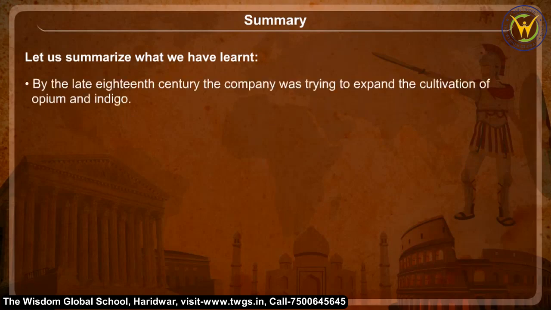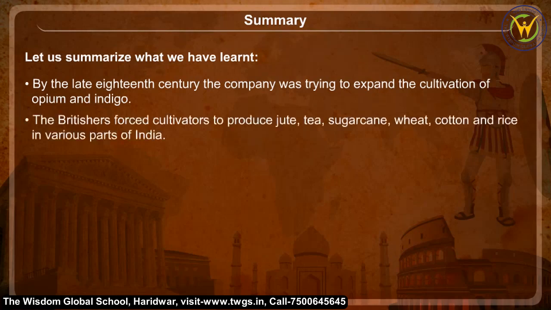By the late 18th century, the company was trying to expand the cultivation of opium and indigo. The British forced cultivators to produce jute, tea, sugarcane, wheat, cotton and rice in various parts of India. Nij cultivation.